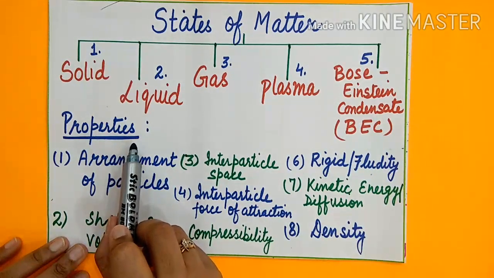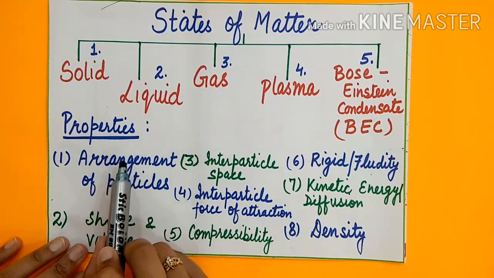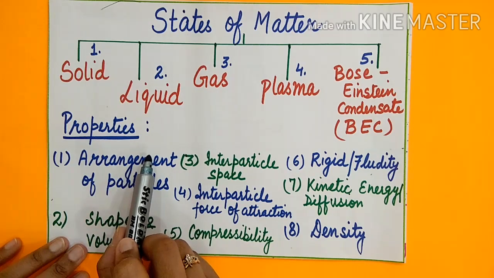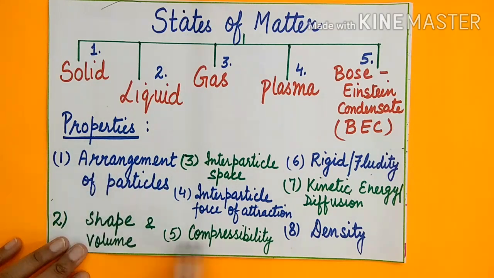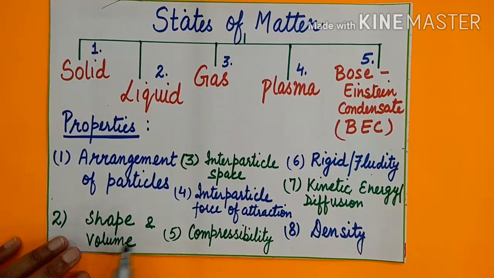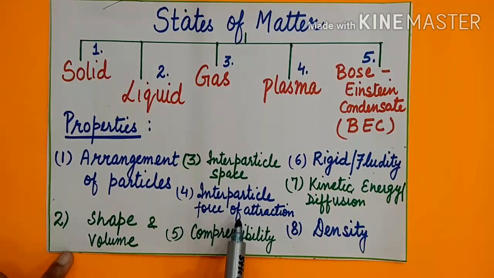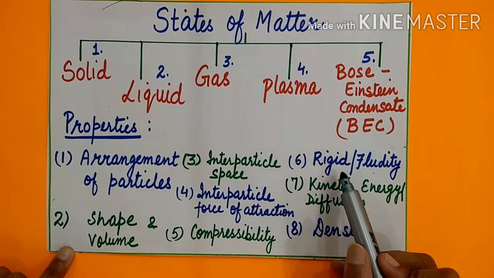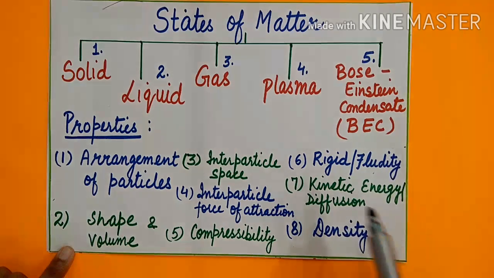So we are going to compare the 3 states of matter in a more scientific way on the basis of these properties: arrangement of particles, shape and volume, interparticle space, interparticle force of attraction, compressibility, rigidity or fluidity, kinetic energy or diffusion, these are interrelated terms, and finally density.